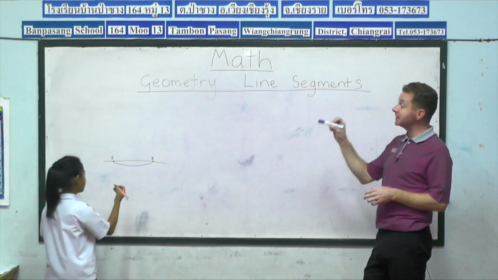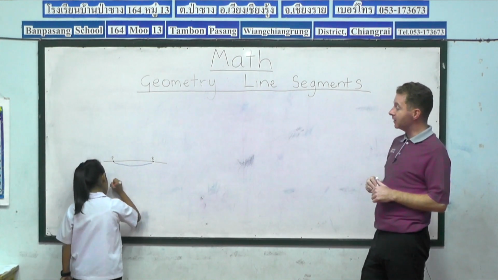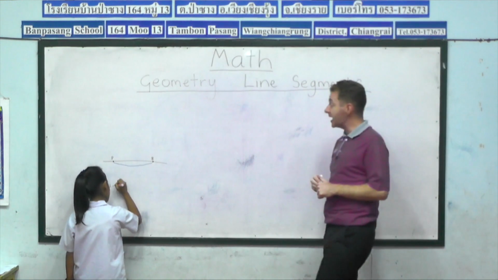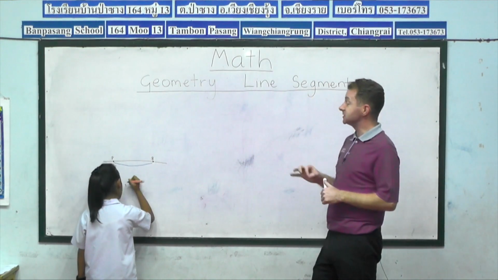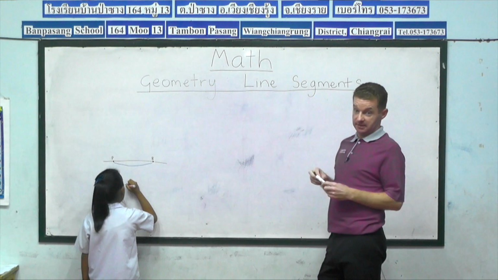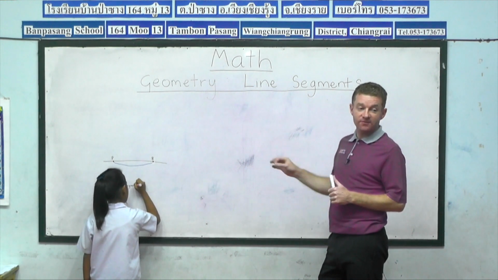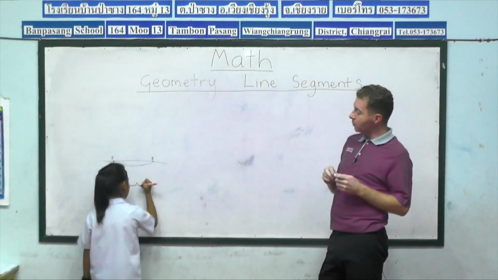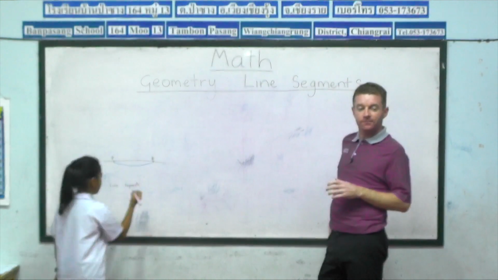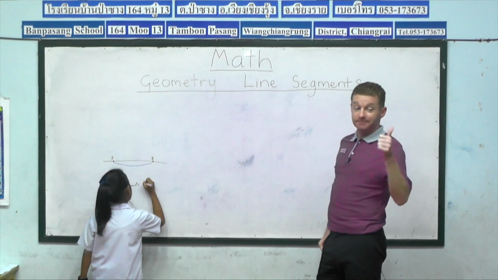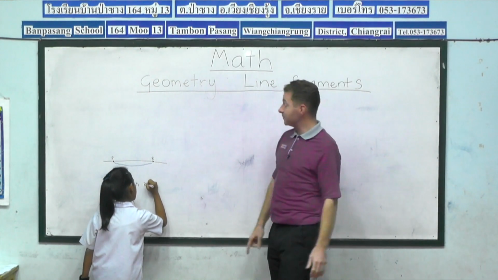But now, Pak Bung, can you give your line segment its name? It will be line segment L-I-N-E and segment S-E-G-M-E-N-T. Now, what do we think Pak Bung's line segment is called? Excellent. It's line segment PB.